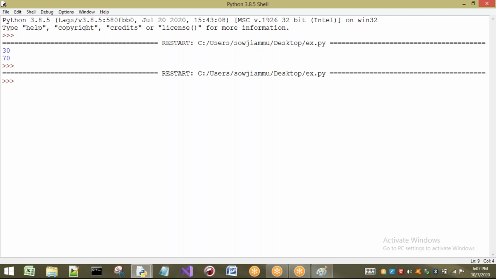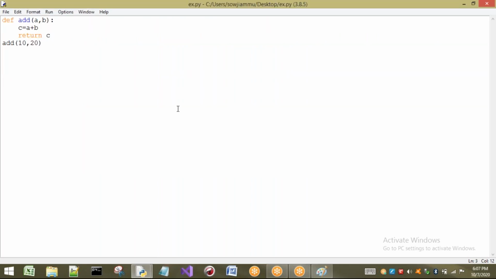First we have to observe one thing: it looks like everything is correct, but there is a mistake. Why the result is not printing is because here you have not used the statement called print. So first case, if I'm going to call any function, here I am going to call the add function.